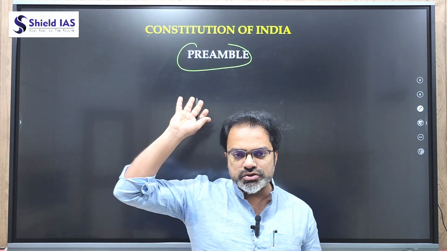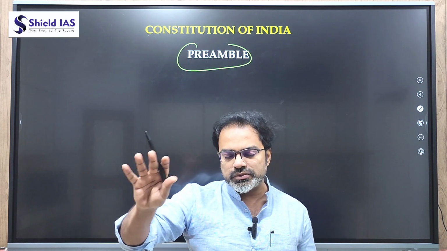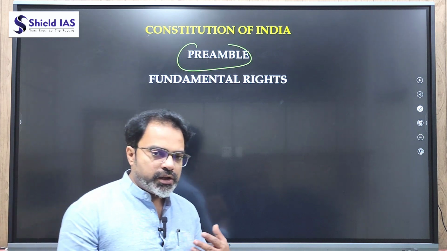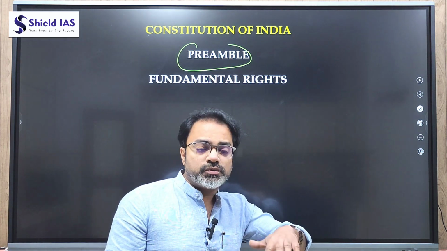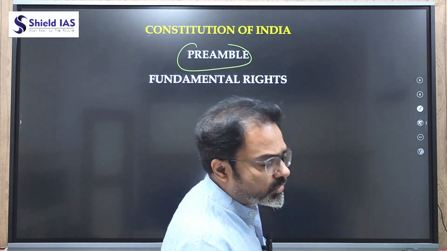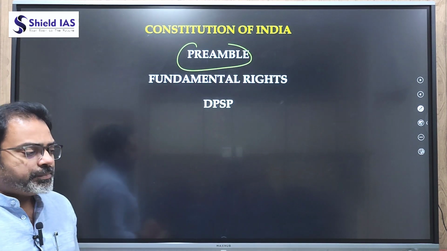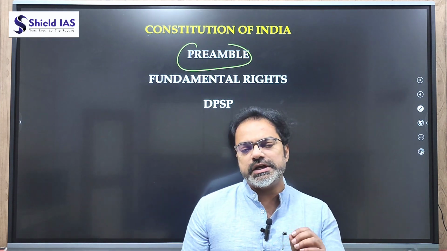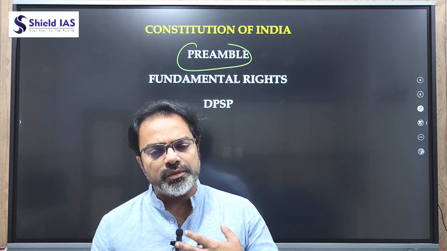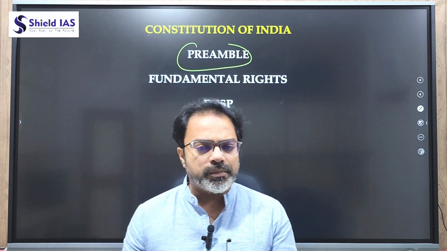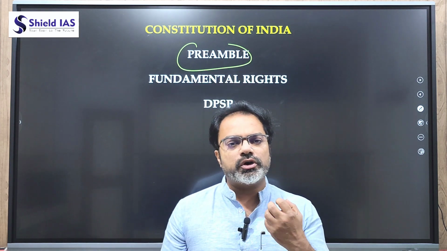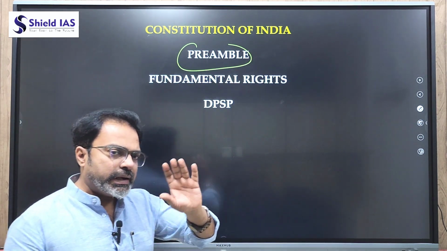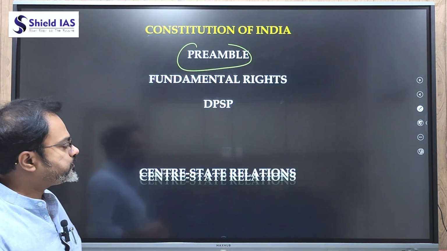And here SDGs also focus on all these justices. Now similarly, fundamental rights, the way of promoting equalities and reducing inequalities, which is also a sustainable development goal. Then come the DPSP, which talks about government taking more and more actions and bringing more welfare schemes, programs, social upliftment, economic upliftment, political empowerment, improving governance, improving the environment. All these things are required. Hence, the Constitution of India is directly linked with SDGs.